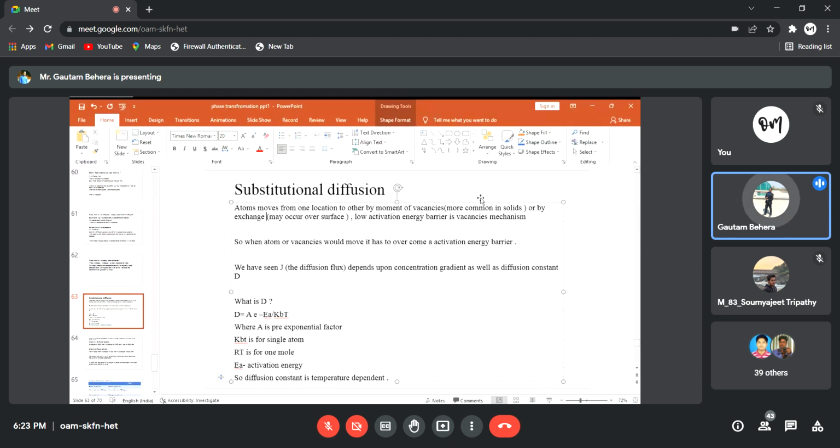So that is more common in solid. But exchange mechanism is very rare. But exchange may happen over the surface, but vacancy happens everywhere, right? So you have to remember, low activation energy barrier is there for vacancy mechanism. So if activation energy barrier is very less, so vacancy mechanism will work, basically, not your exchange mechanism.